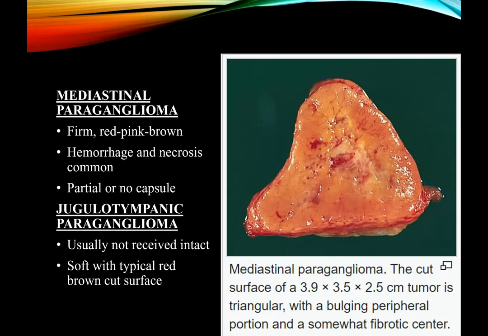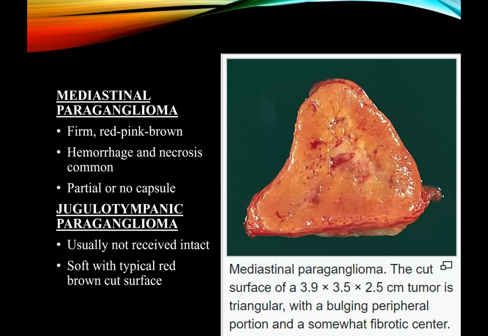We can also consider mediastinal paragangliomas. They also have firm red, pink to brown surface. Hemorrhage and necrosis will be seen. They may be partially capsulated. As seen in the photo here, the mediastinal paraganglioma has a cut surface which has a bulging peripheral portion and a somewhat fibrotic center.